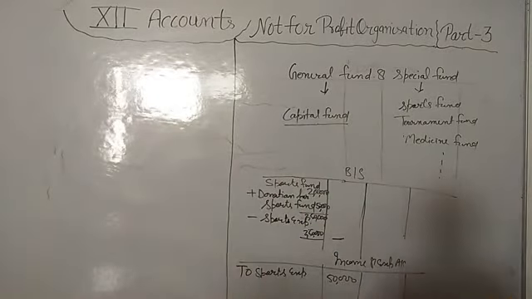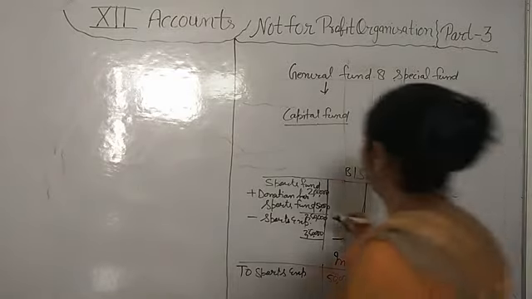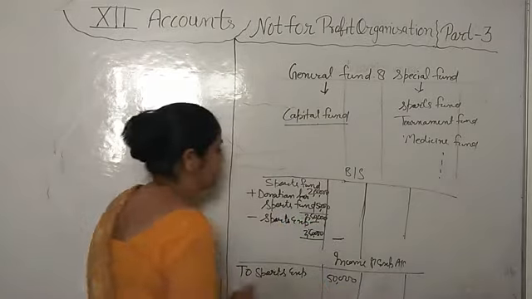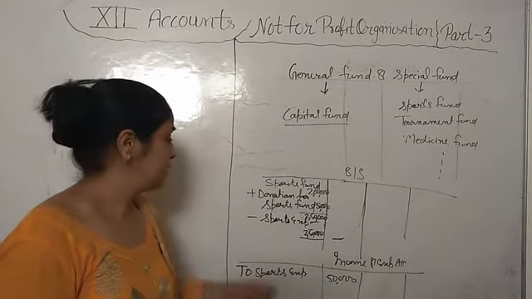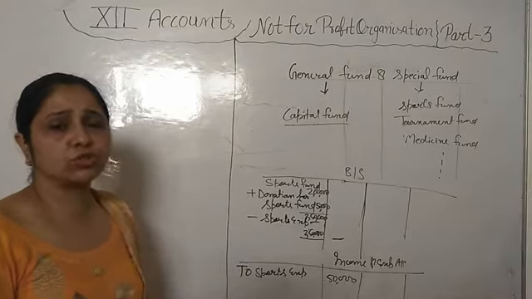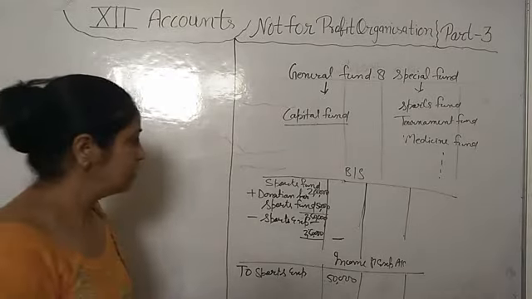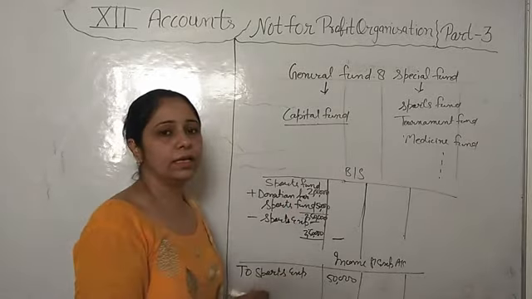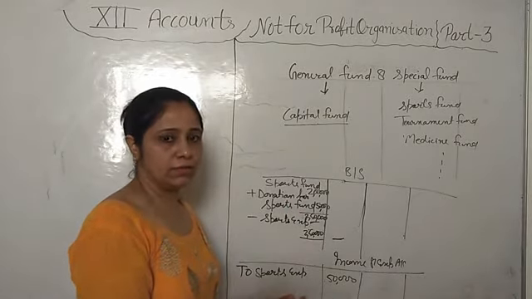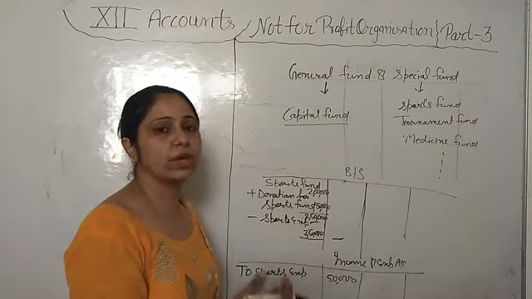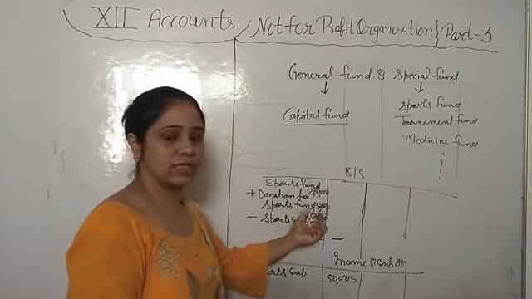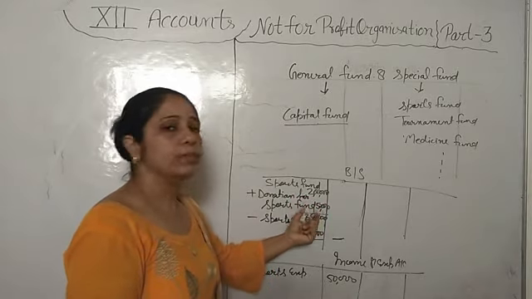One more thing I want to tell about is fund investment. Sometimes there is 2 lakh 50,000 in the sports fund, and for the next 2-3 years we are not having any sports expense. Then we can invest this fund money into an investment for the purpose of interest or income. We will not waste this money by leaving it lying idle in the bank account.